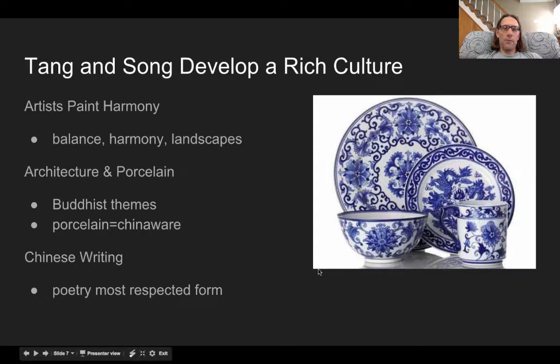And when we look at Chinese writing and literature, poetry is by far the most respected form, and so that tends to be what we have most of. Not that they don't have some novels and those types of things, but the vast majority of the writing is going to be poetry.